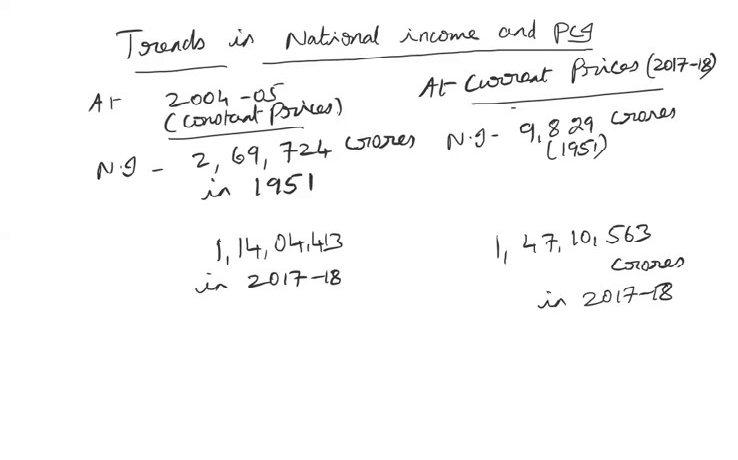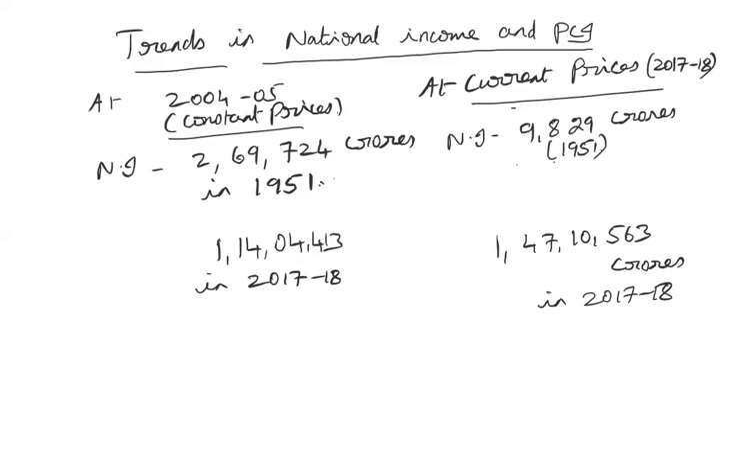So you can see there is a lot of difference in what you say in the national income of the country if you compare it with the constant prices and the current prices. So that's why most of the time it is advisable to take the constant prices instead of the current prices. At current prices, the value of the national income is mostly reflected because of the changes in prices. So that is not going to give the correct picture of the total value of volume of goods produced